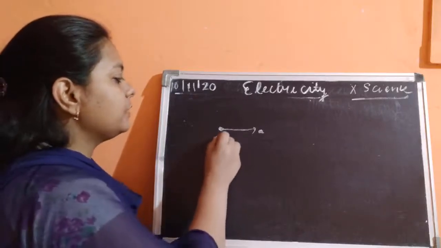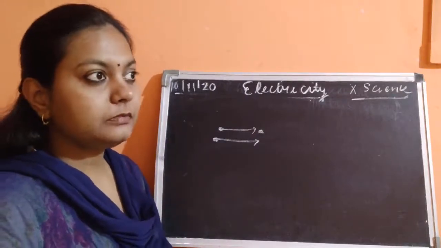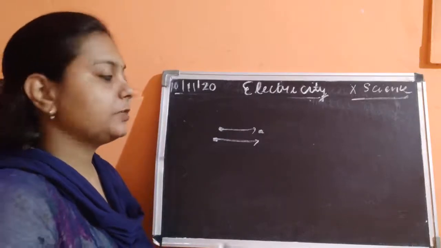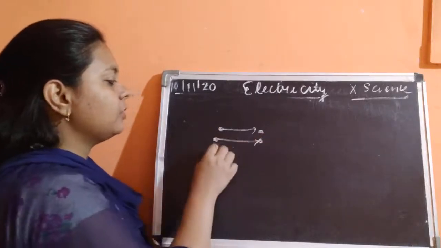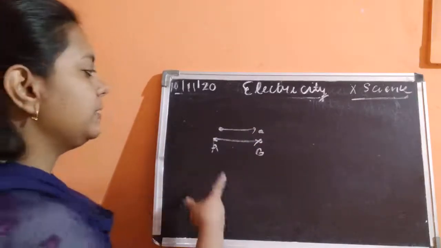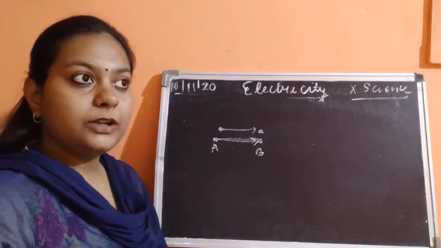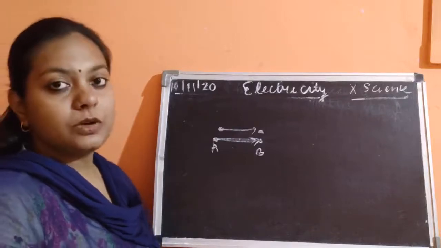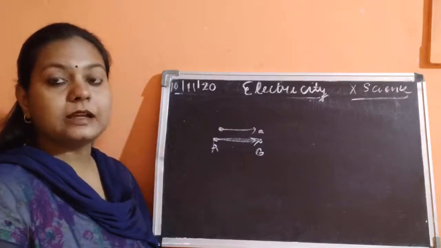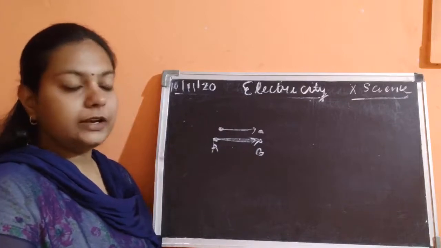When the charge is moving from one place to another, it has to release some energy. That energy is converted in the form of work done, and that work done is said to be the potential difference if it is in between two points. Suppose that it is points A and B. These charges show the amount of work done, and that is the potential difference. So potential difference is calculated in between two points.